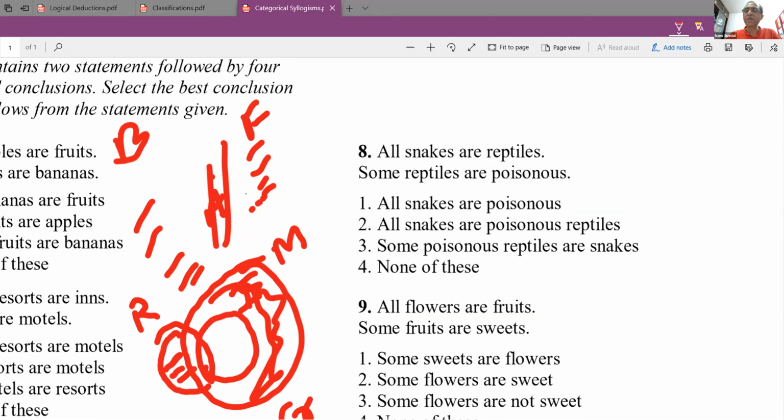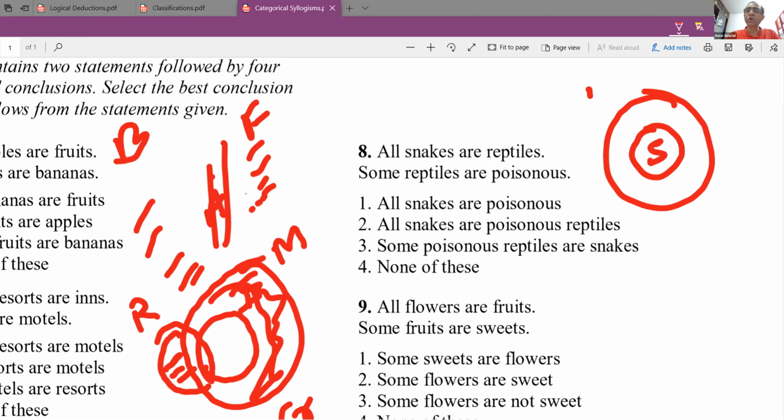All snakes are reptiles. Then some reptiles are poisonous. Now, here, there are a lot of possibilities of drawing this. Some reptiles are poisonous.